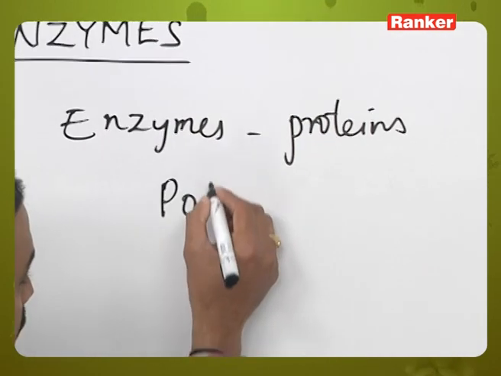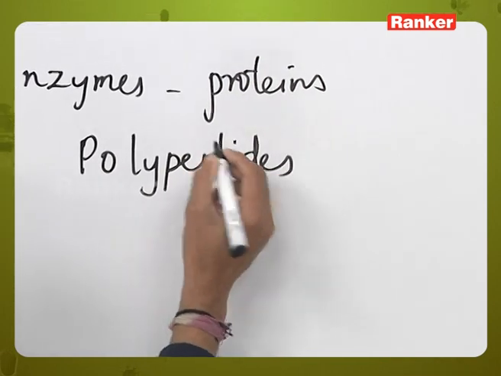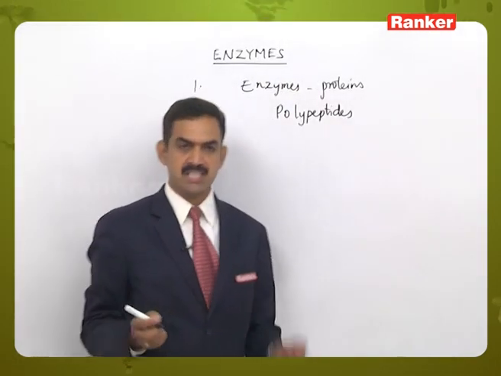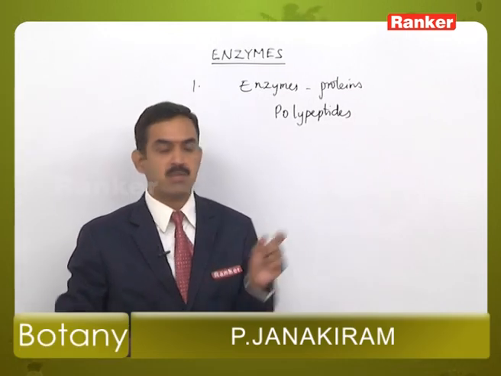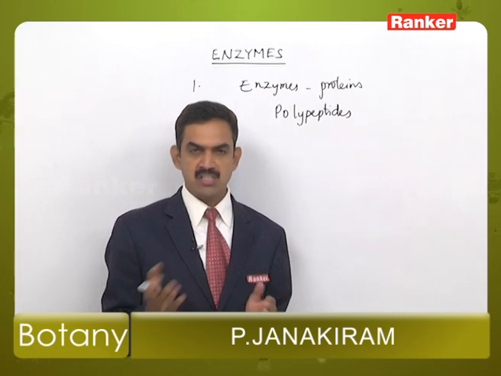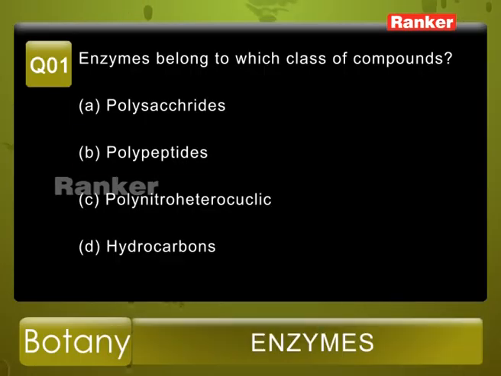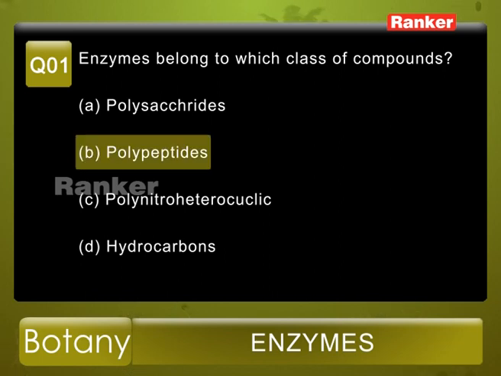Why? Because all the proteins are made up of polypeptides only, and polypeptides are made up of amino acids. That is the relation existing between the enzymes and their proteinaceous nature. So from the given options, option B, polypeptides, is the correct option.